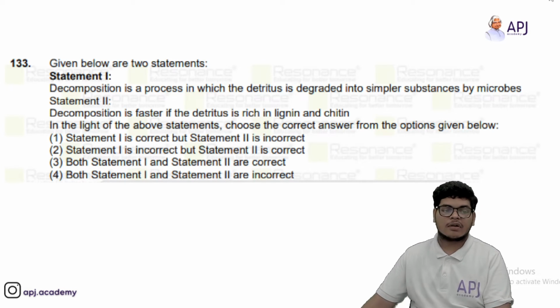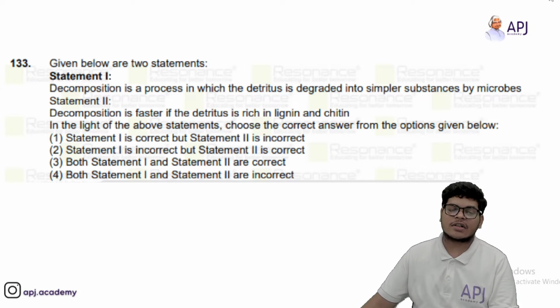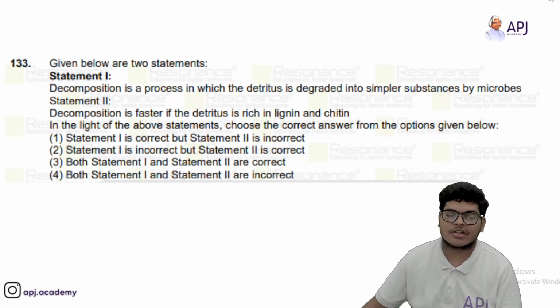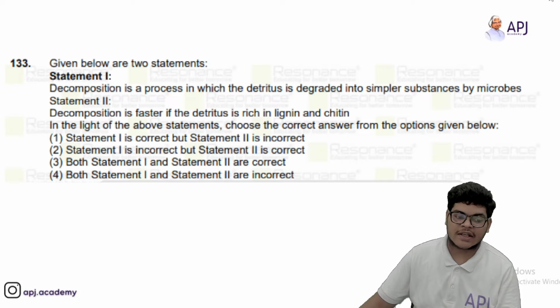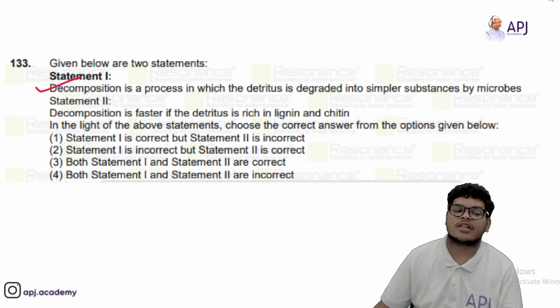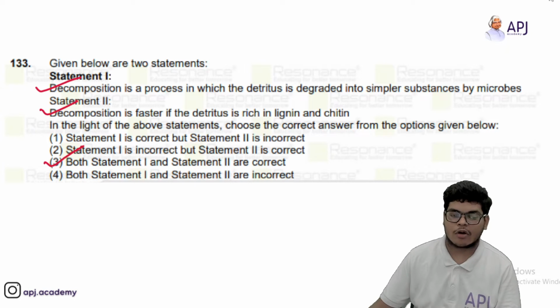Then we have decomposition is a process. Now you have to tell which statements are correct or not. Decomposition is a process in which detritus is degraded into simpler substances by microbes. Yes, that is absolutely right. Decomposition is faster if detritus is rich in lignin and chitin. Yes, that is also right. So the answer should be the third option.